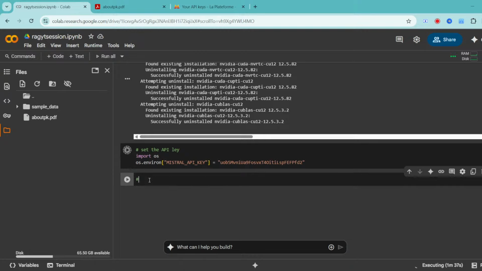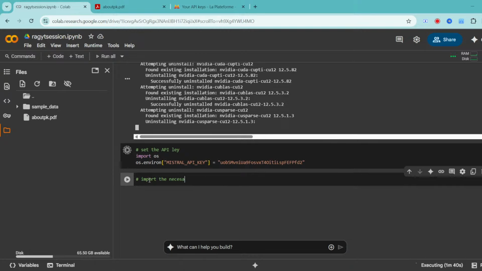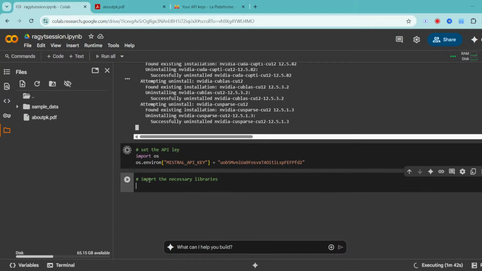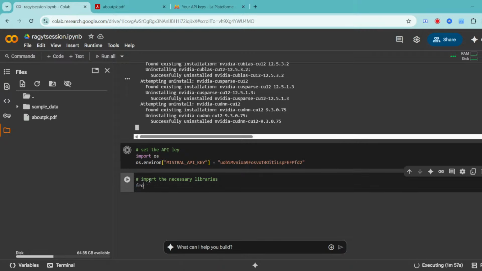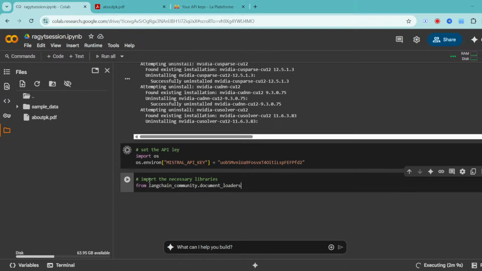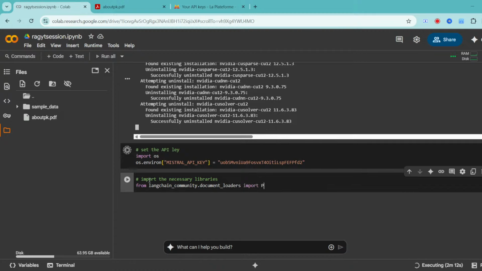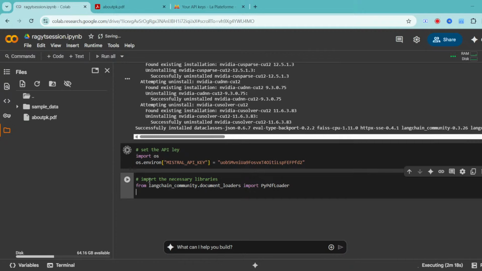Next I want to import the necessary libraries. What are the libraries that we want? The first one is to open the PDF, so I'll use the PyPDF loader. So from langchain community dot document loaders. Why document loaders? Because you can load a PDF, or you can load text, notepad and all that kind of stuff. So I'm going to use from langchain community dot document loaders import PyPDF loader.